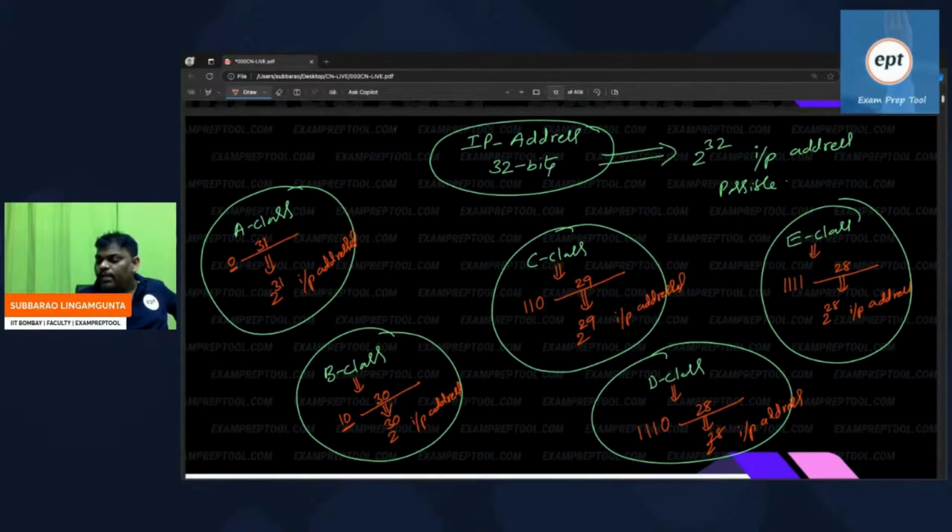Every IP requires 32 bits, but in those 32, how many are fixed and how many are variable? If it is variable, everyone has 2 choices. Here 31 bits can vary, but this is the fixed part and this is the variable part.